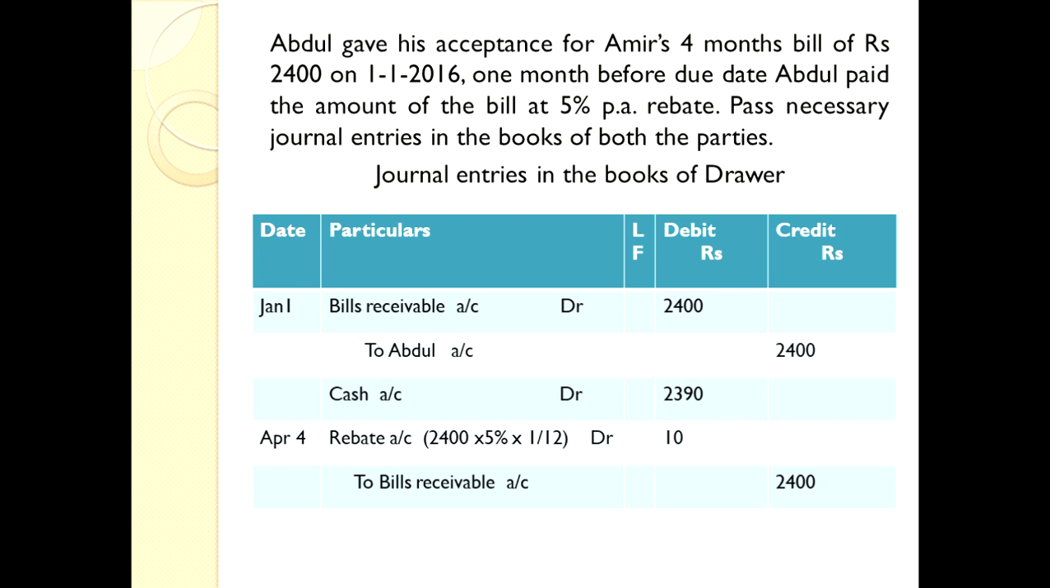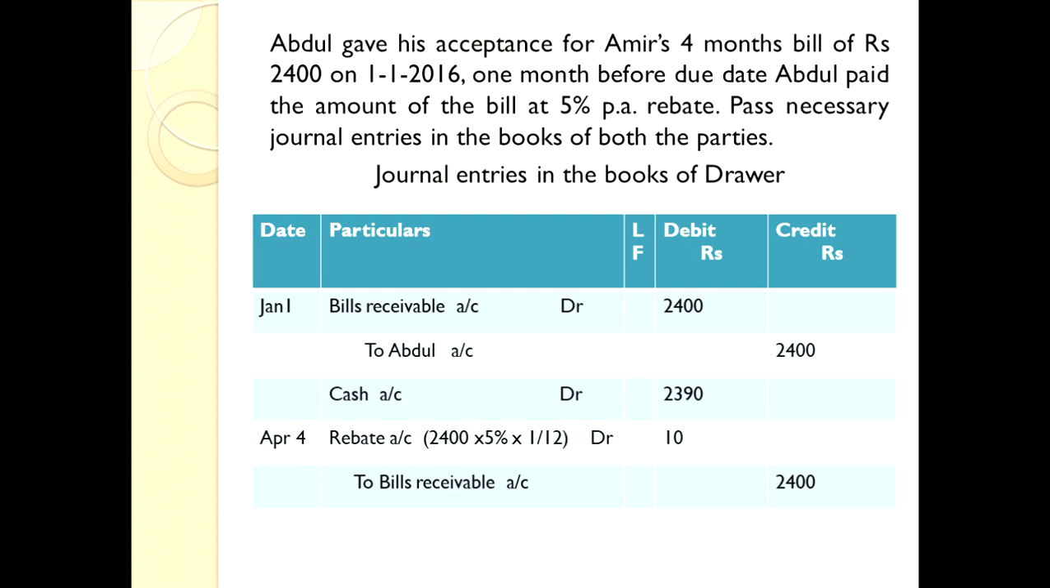1 month before due date, Abdul paid the amount of bill at 5% per annum rebate. Pass necessary journal entries in the books of both the parties. Again, I'm saying first clearly read the question and understand, then we can pass journal entries. So in this problem, Abdul is a drawee, Amir is the drawer.